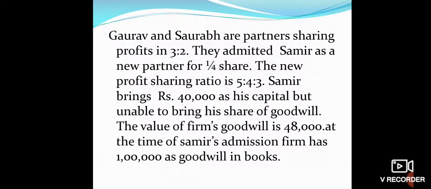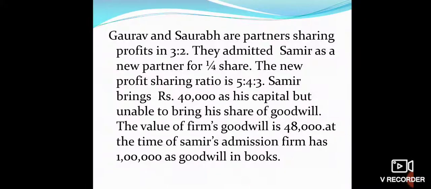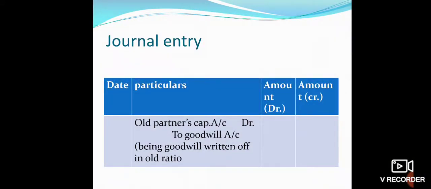So in this question, the goodwill already existing is rupees 1 lakh, and at the time of admission, the firm's goodwill is valued at 48,000. We have solved this question without having the goodwill in books. Now we will solve this question when there is goodwill in the books of account. First of all, we have to write off the old goodwill, and the entry for writing off old goodwill will be old partners' capital account debit to goodwill account.